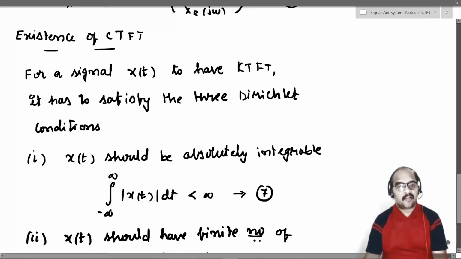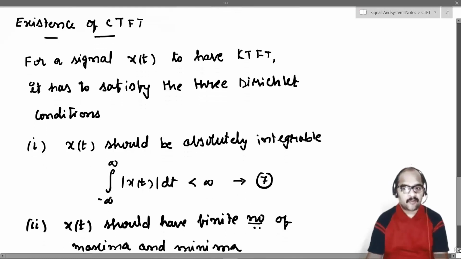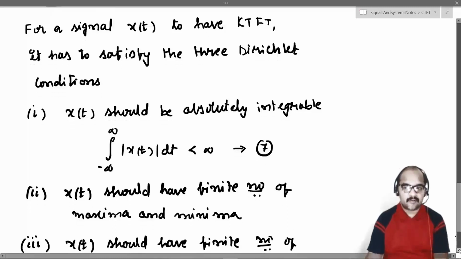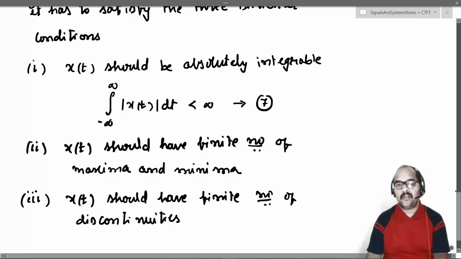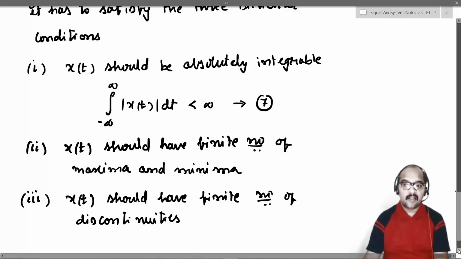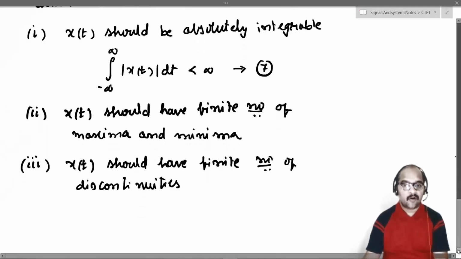So what are the conditions there? The signal x of t should satisfy the three Dirichlet conditions. What are they? x of t should be absolutely integrable, it should have a finite number of maxima and minima, and it should have a finite number of discontinuities. Then we say that the signal x of t will have a Fourier transform, or indirectly we say the Fourier transform of the signal x of t exists.